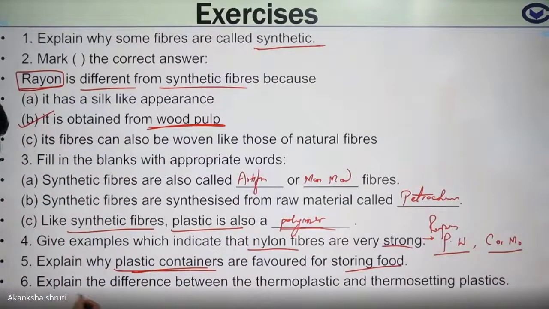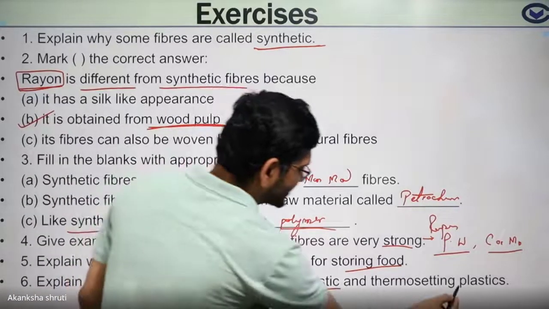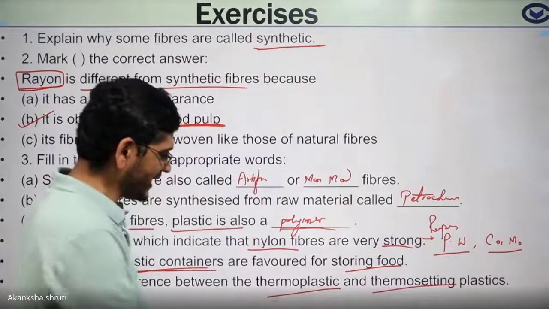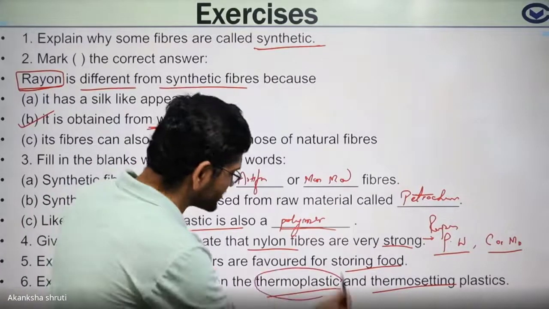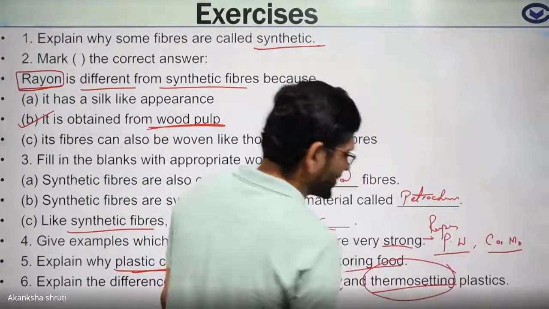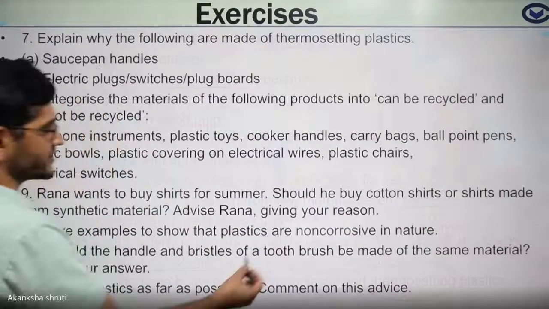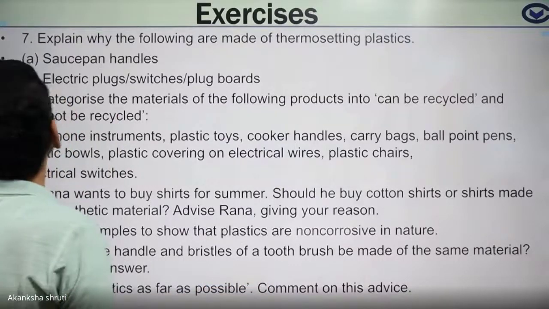Question number 6, explain the difference between thermoplastic and thermosetting plastic. Already explained. Thermoplastic, whose shape can be changed by heating; thermosetting, whose shape cannot be changed. Various other differences with examples you have to write.